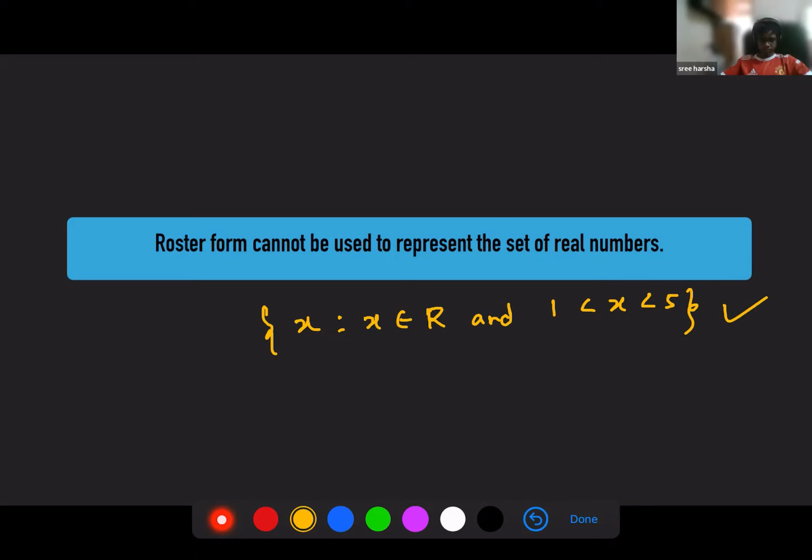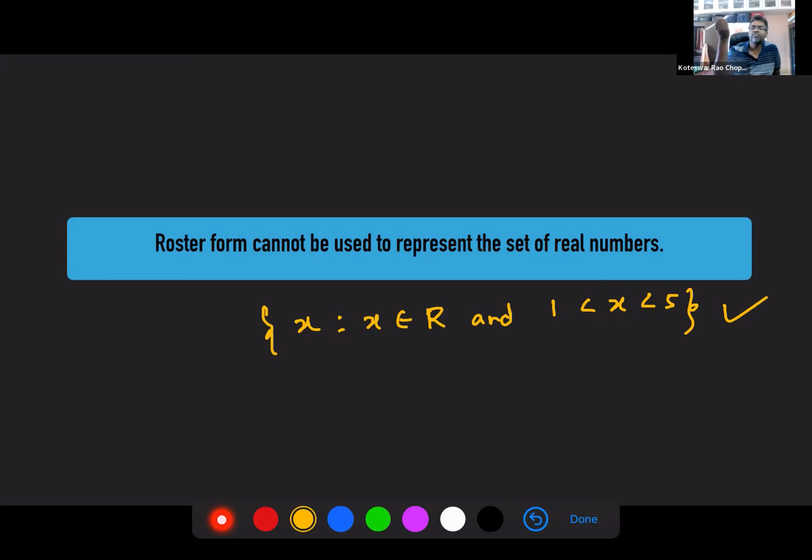3, sir. Infinite. Infinite, not 3. Harsha, we are looking at real numbers. So it includes rational, and it includes irrational. You might have studied in lower classes that if you take any two rational numbers, there are infinitely many rational numbers between them. There could be irrational numbers also. So you cannot really put them in a roster form. You understand?